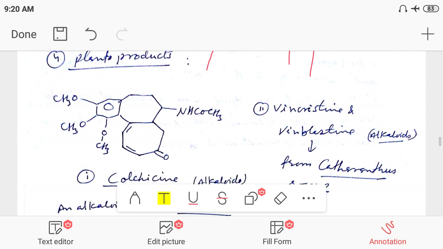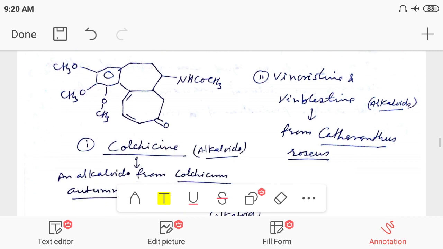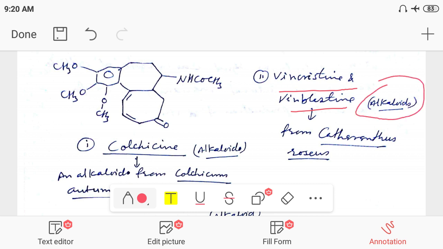Plant products means drugs which can be obtained from plants and may be used as anti-cancer drugs. In this category, we can look at vincristine and vinblastine. These are two alkaloids, they are alkaloid in nature.